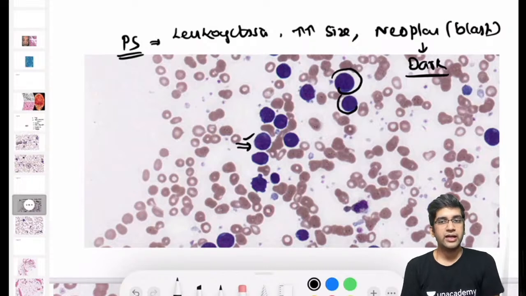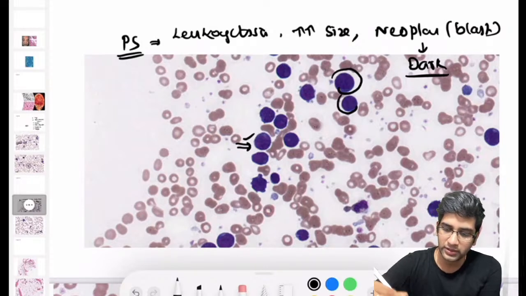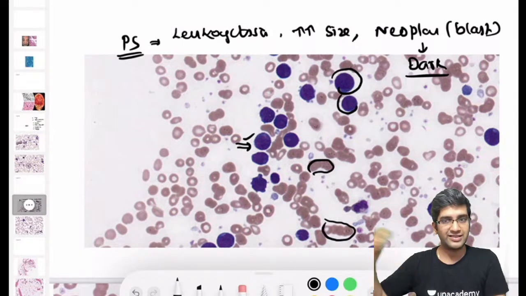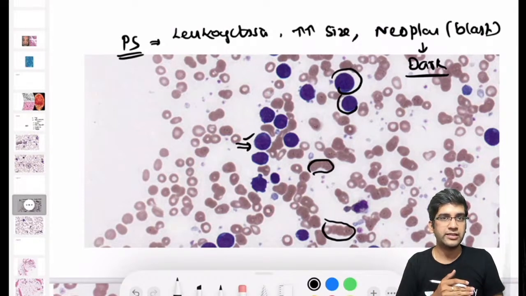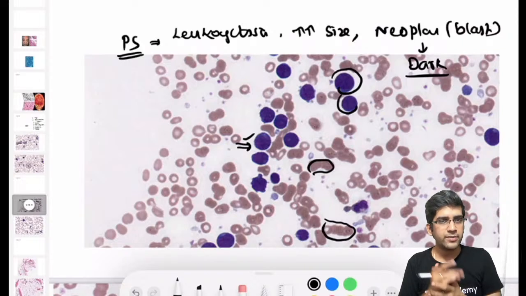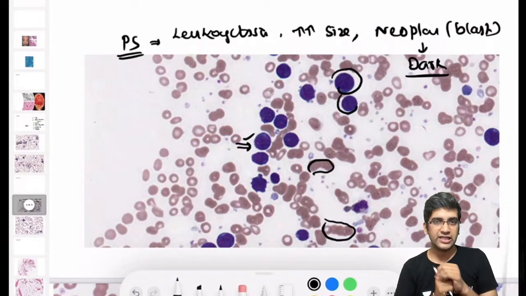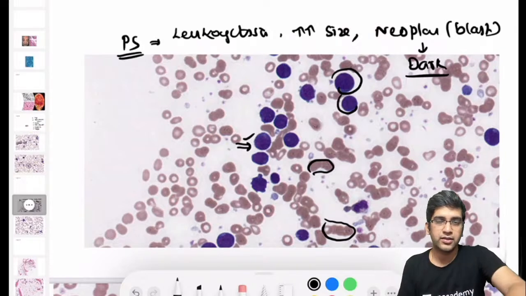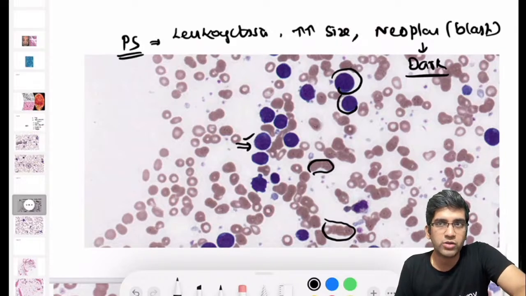Rouleaux formation. We'll ignore rouleaux formation for now. Yes, it does look like rouleaux formation. It may not be the correct site of the smear where I take the biopsy, so I'll ignore that. RBCs maybe look a little bit microcytic, that's fine. There's one more classical finding I want you to observe. If I look at the background platelets, is the number of platelets normal or reduced or elevated?